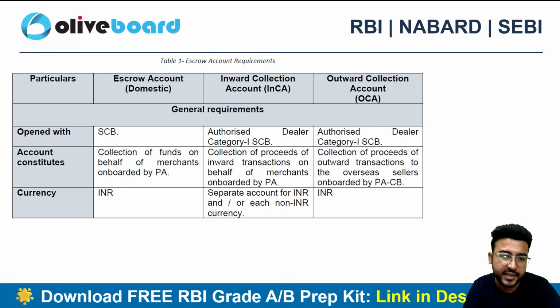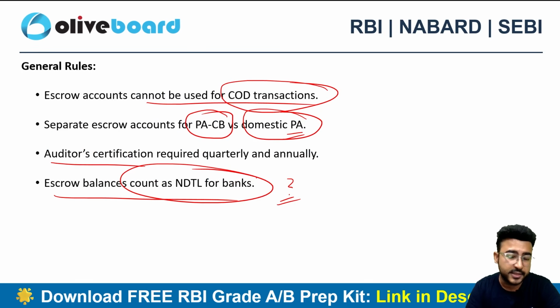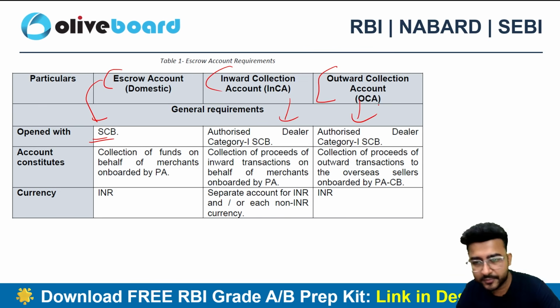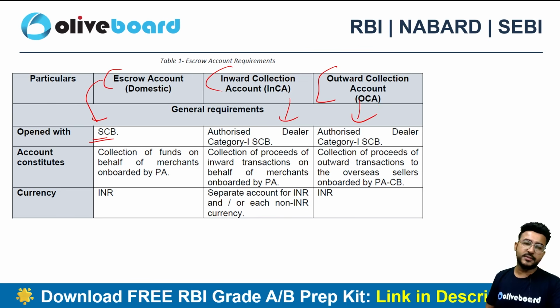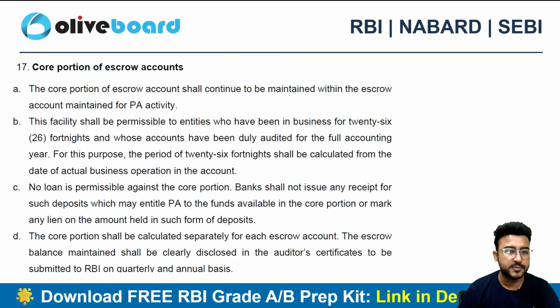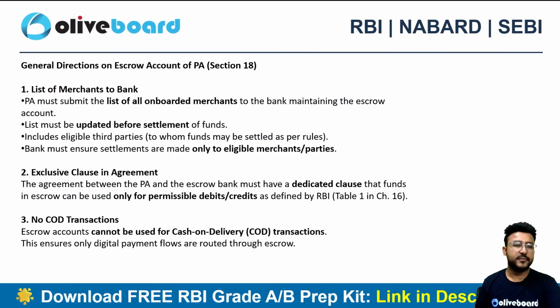Whatever amount you are having in the escrow account, you need to have that included in the calculation of the CRR and SLR, right? Now these are some of the escrow account requirements as well, like escrow account domestic needs to be opened with a scheduled commercial bank. For outward and inward collection, if you are a cross border, then you can maintain it with the authorized dealer category 1 scheduled commercial banks, right? And most of the things here are process oriented in this particular circular, right?